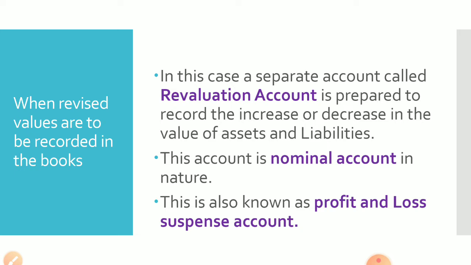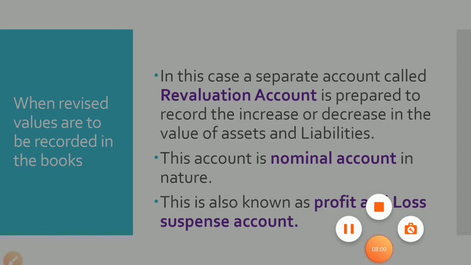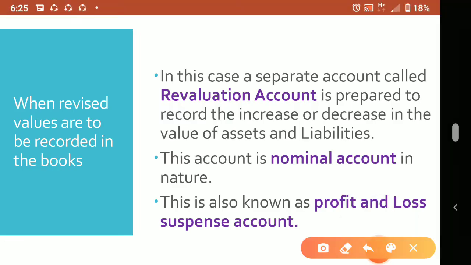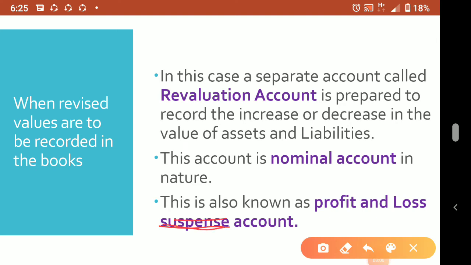This is also known as the profit and loss adjustment account. So this account is otherwise known as what? Profit and loss adjustment account. Sorry, one correction. This is not a suspense account. What I told you earlier is correct, it is the profit and loss adjustment account. The first chapter has a suspense account, which is why it came by mistake. So it is the profit and loss adjustment account, not a suspense account.